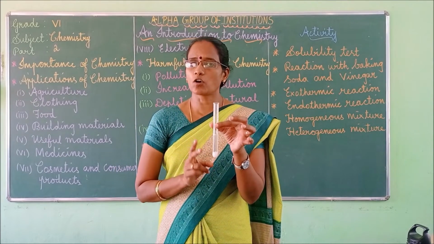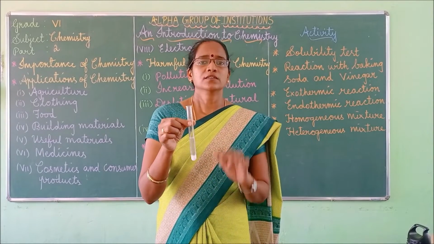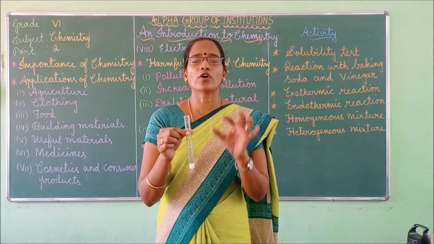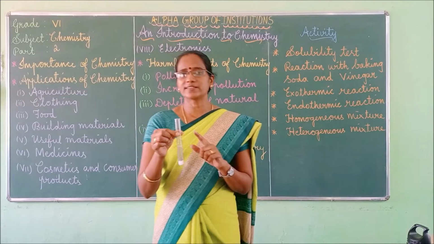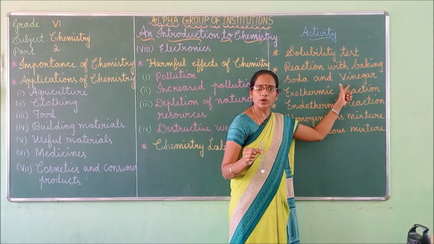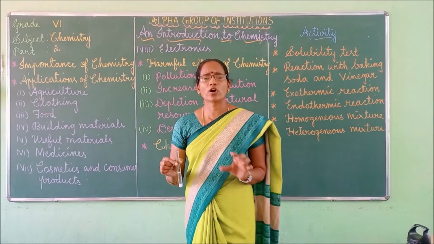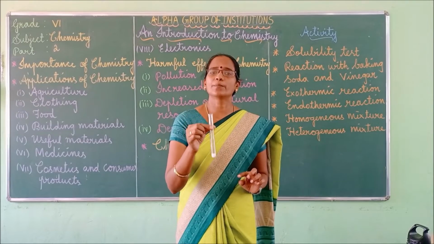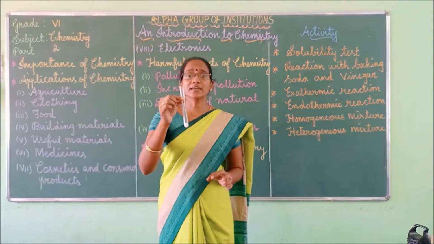So what are the two components I have added? One is baking soda and another one is vinegar. These two components react to form a new compound, that is carbon dioxide gas. Can you understand what I am saying, children? So what are the things we have added? One is baking soda and another one is vinegar. Both react to form a new compound, and that compound is nothing but carbon dioxide gas. Got it, children? Right? So actually it is a chemical change.